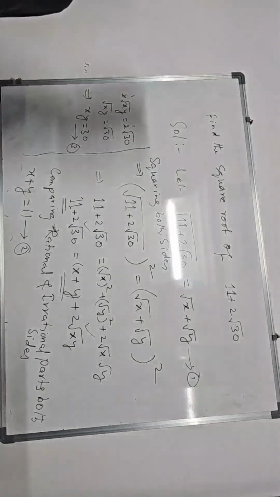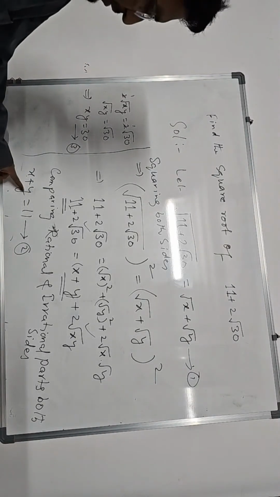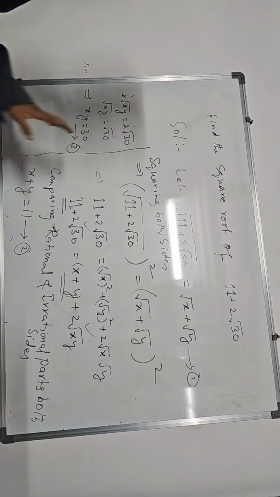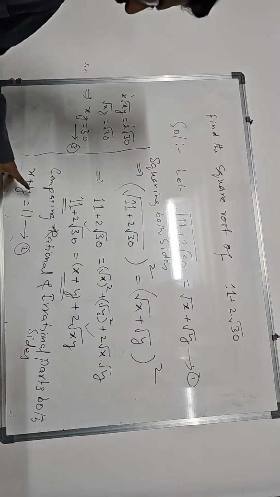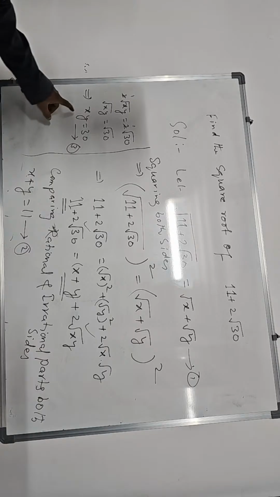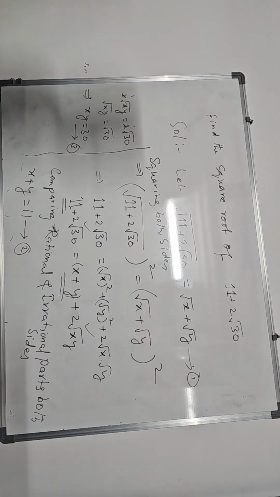What are those numbers? 6 plus 5 is 11, and 6 into 5 is 30. By seeing it itself we can see that x is 6 and y is 5. On simplification also you will get the same answer.